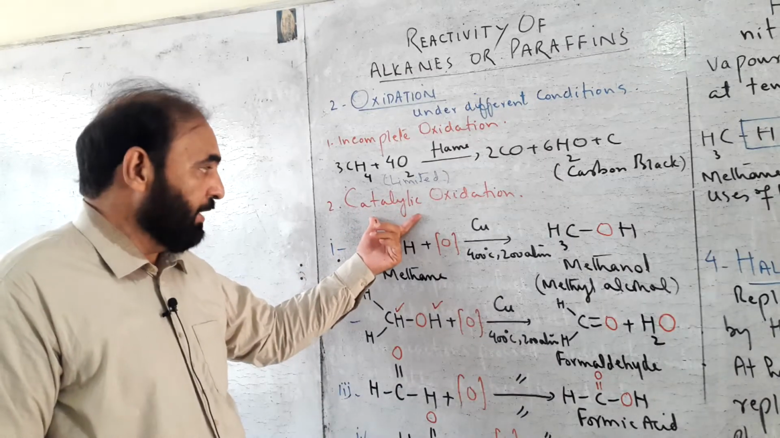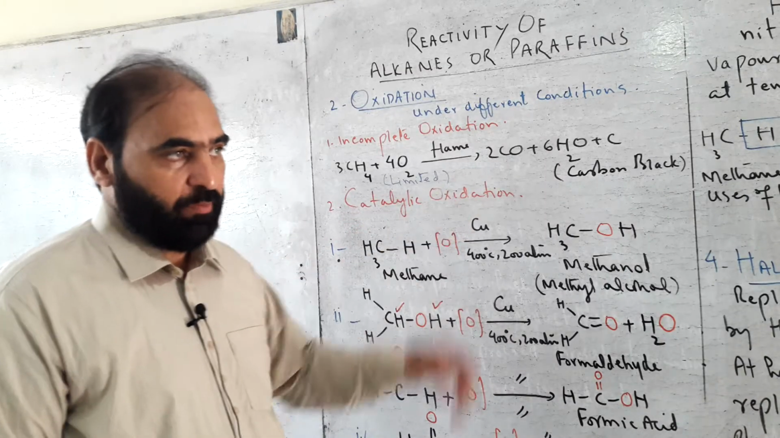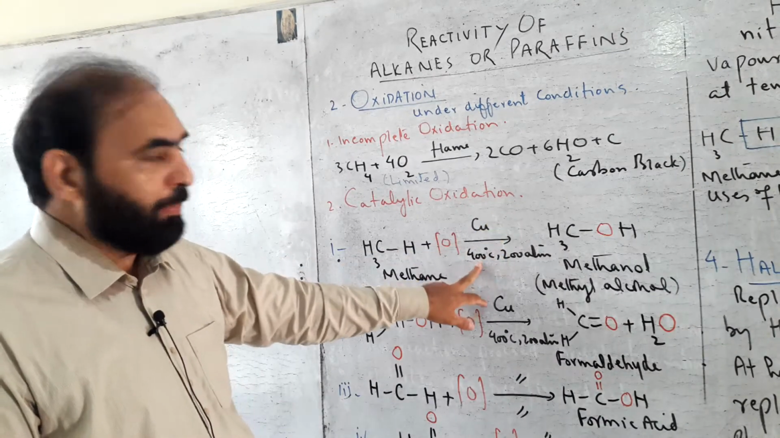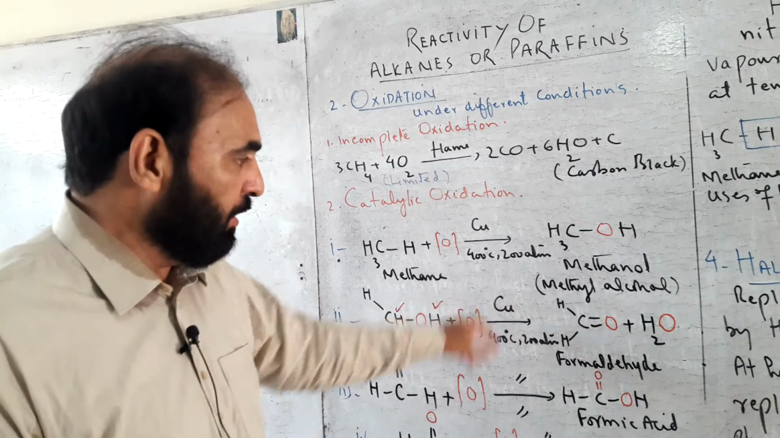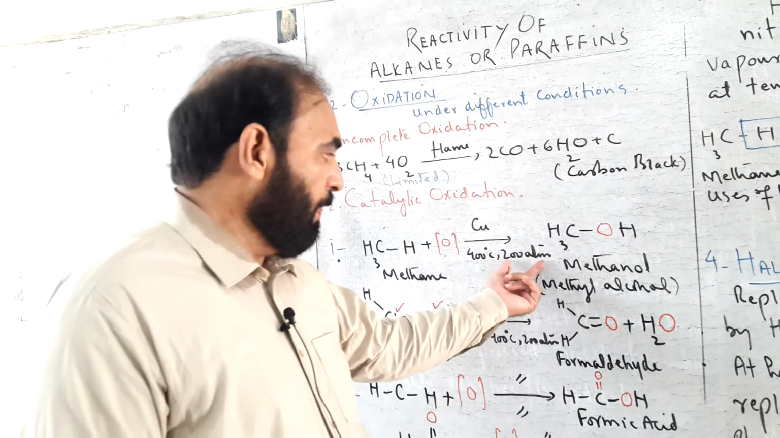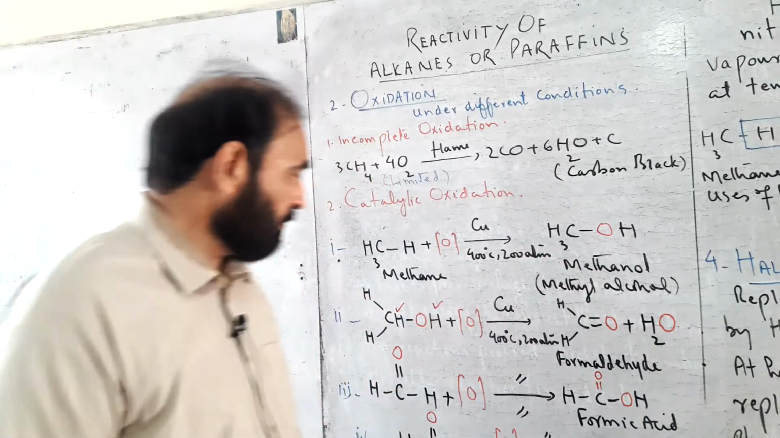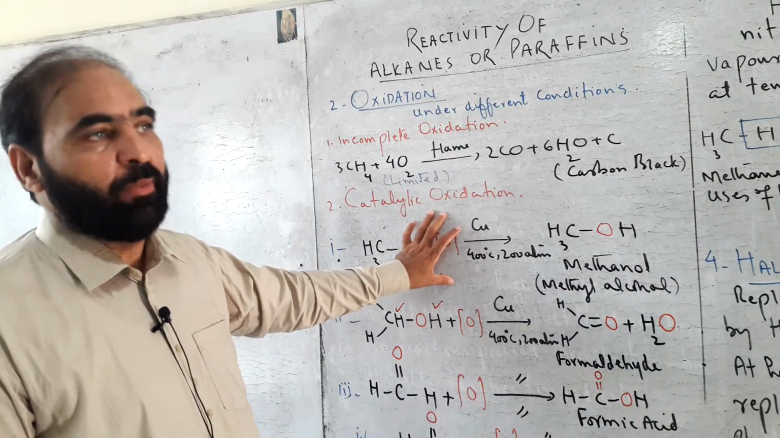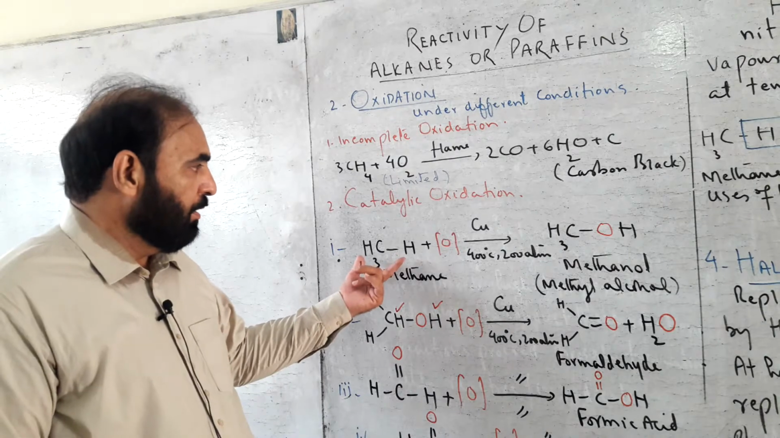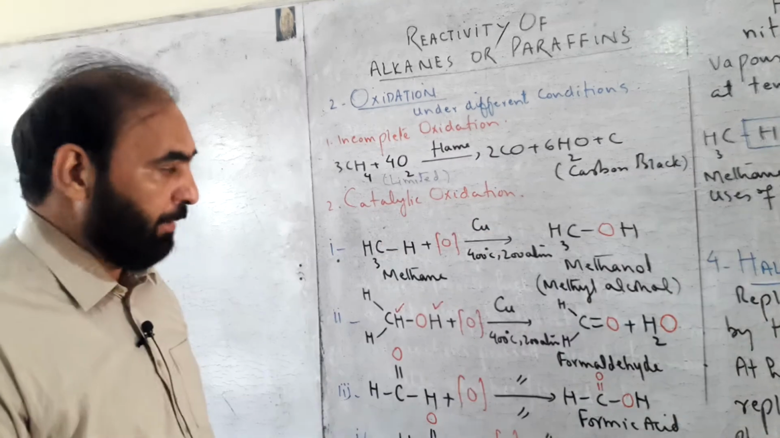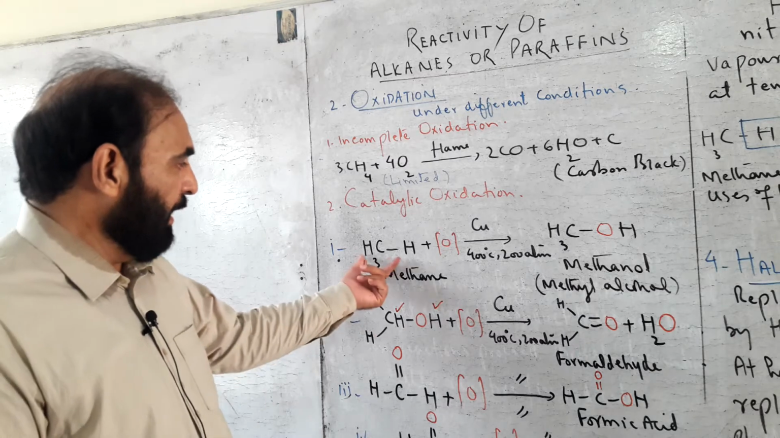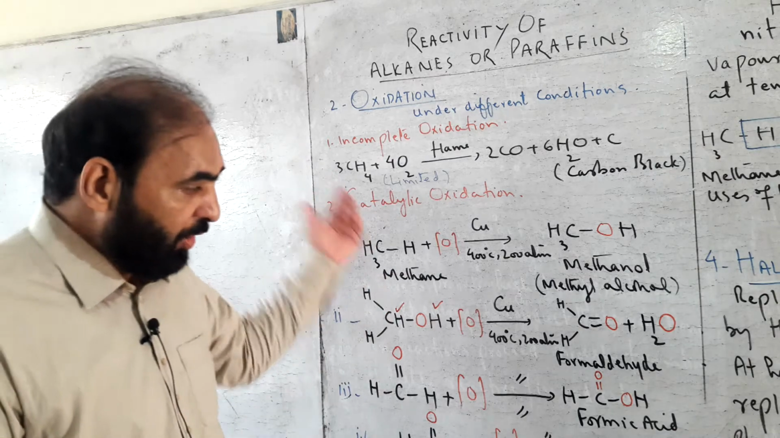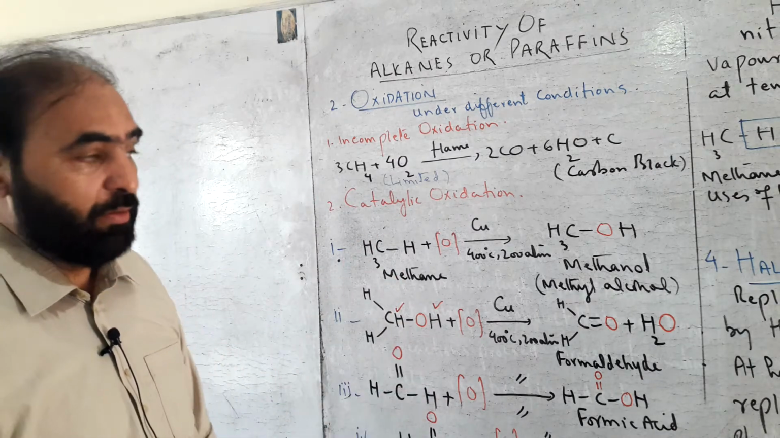Second type of oxidation is catalytic oxidation. In the presence of a metallic catalyst at a high temperature of 400 degrees centigrade and high pressure of 200 atmospheric pressure, alkanes can be made to react with atomic oxygen. For example, in the presence of copper as a metal catalyst, methane reacts with atomic oxygen in such a way that useful organic compounds are obtained.